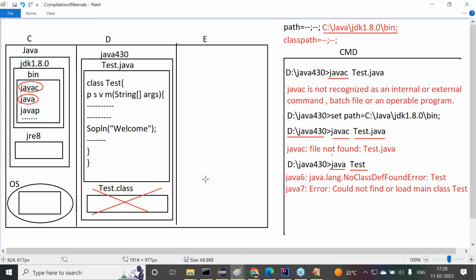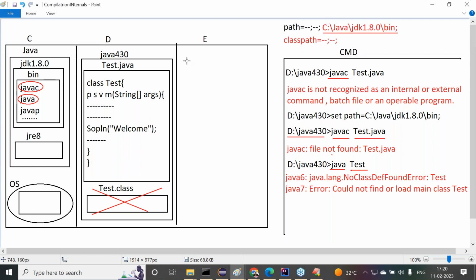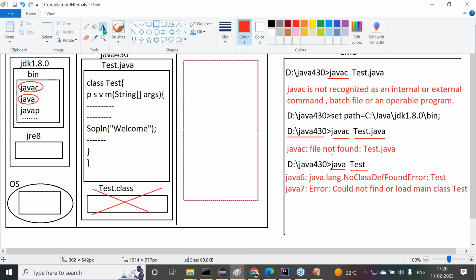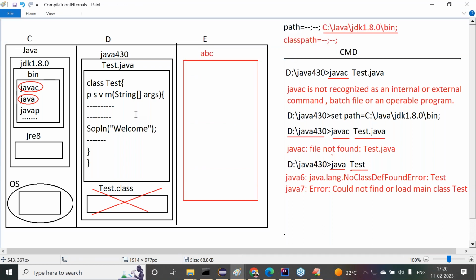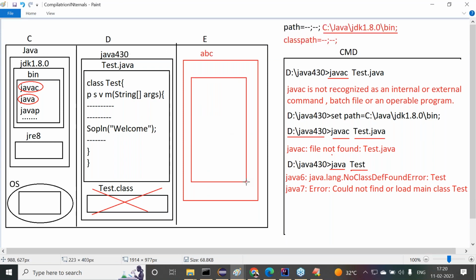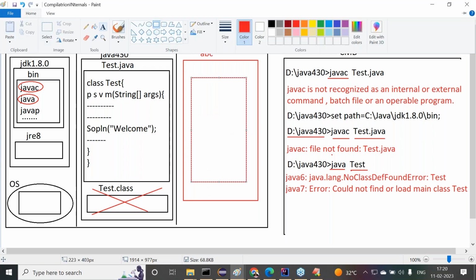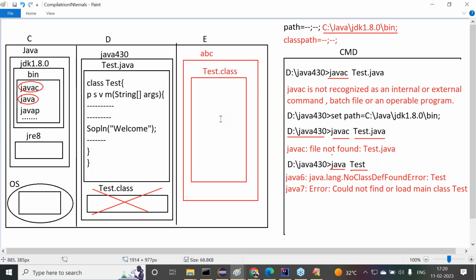Observe carefully. Here the location is E:/ABC. In this location, my test.class file exists. Here we are getting it clearly.